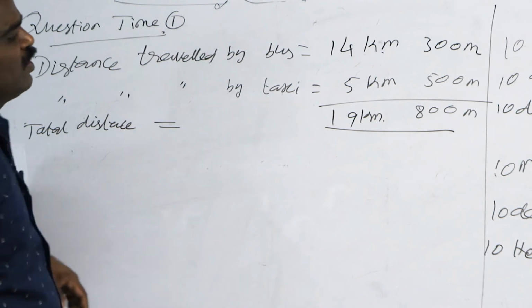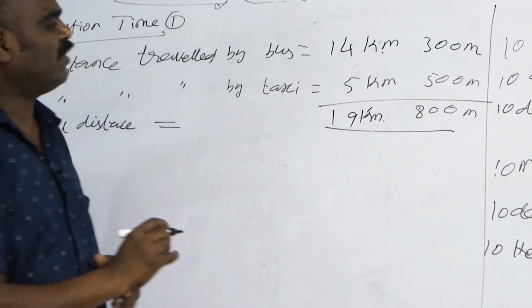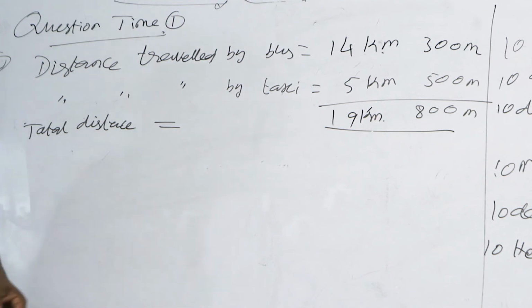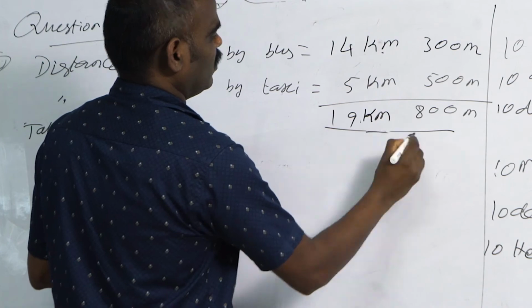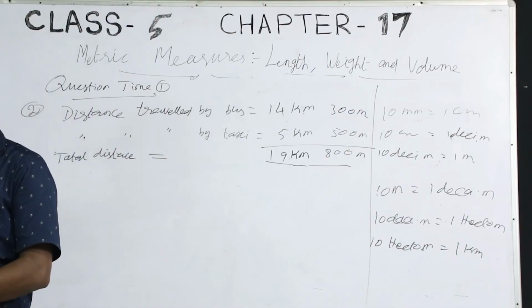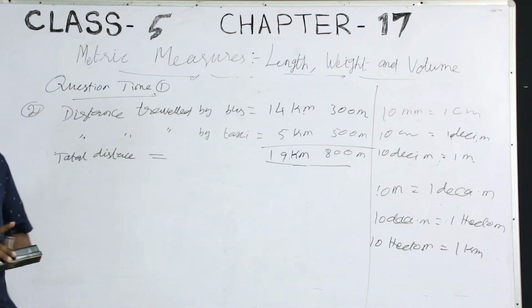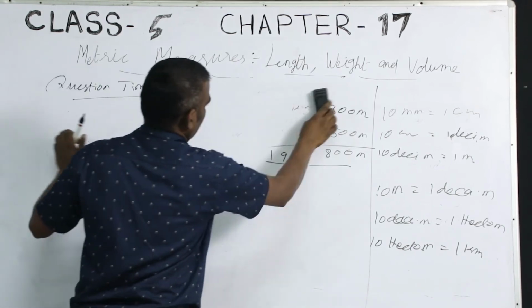See, how much? 19 kilometer 800 meter he travelled. Okay. Now, let us go to the next exercise. One or two questions we will do quickly. Our time is almost gone.